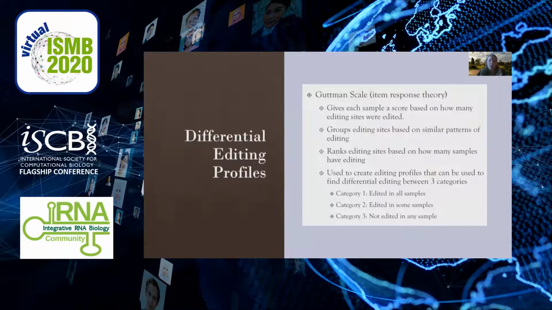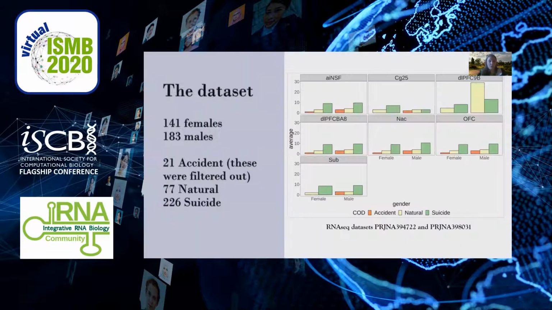When we talk about the rank order, we categorize into three categories. Category 1, edited in all samples. Category 2, edited in only some of the samples. And Category 3, not edited at all in any of the samples.